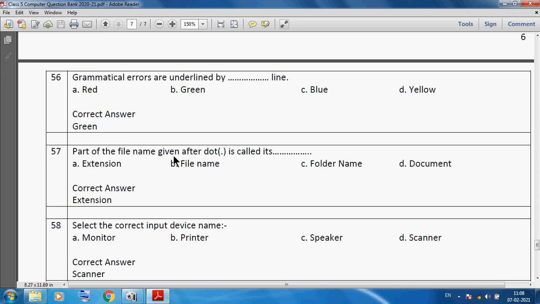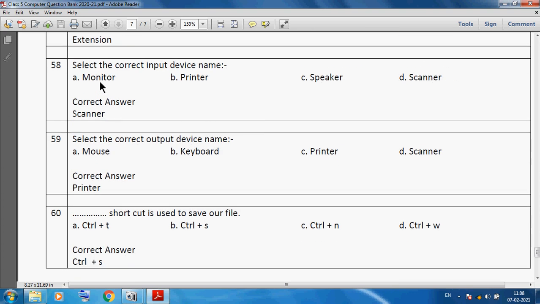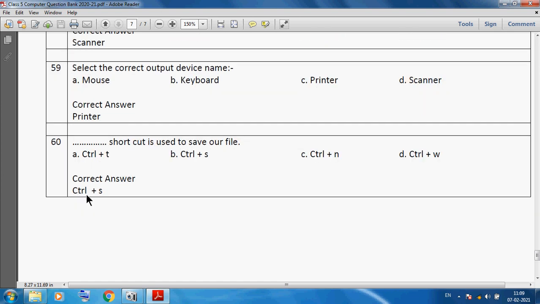The part of a file name after the dot is called an extension. Select the correct input device name: scanner is the correct input device. Select the correct output device name: printer is the correct output device. Control S shortcut key is used to save our file.